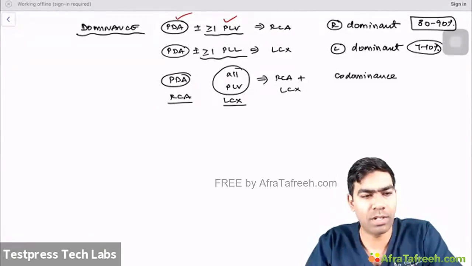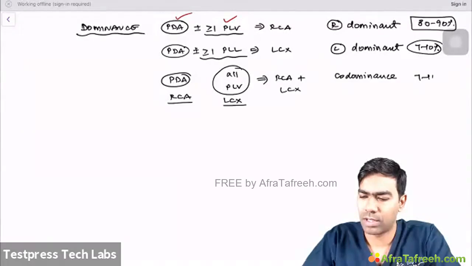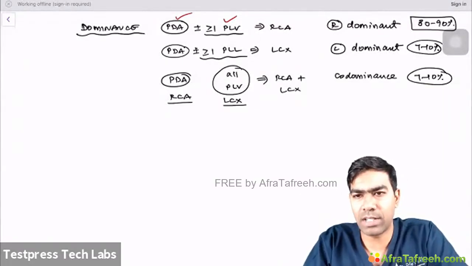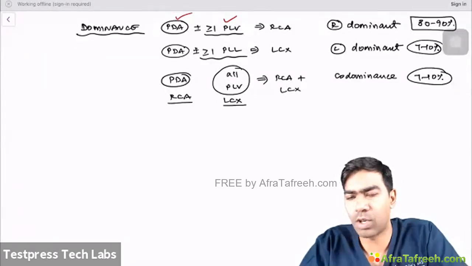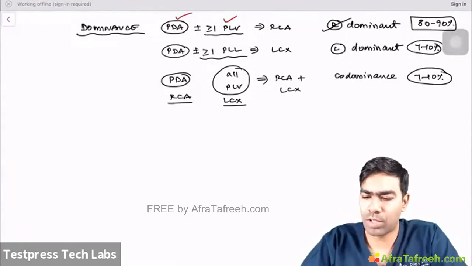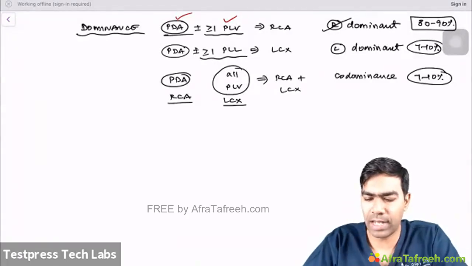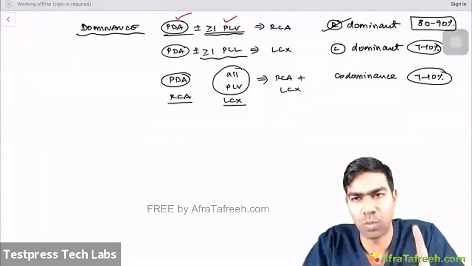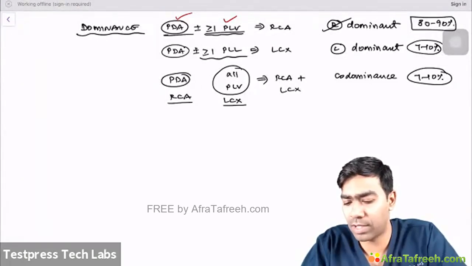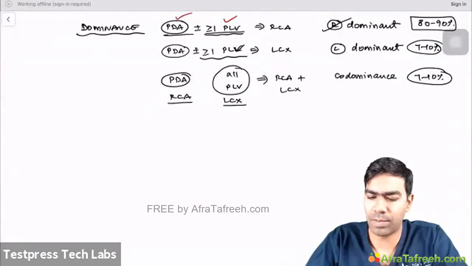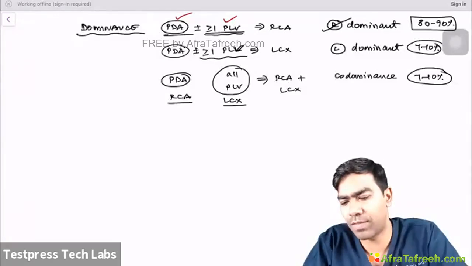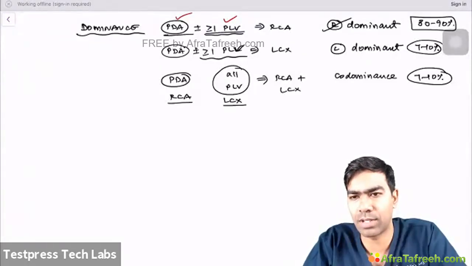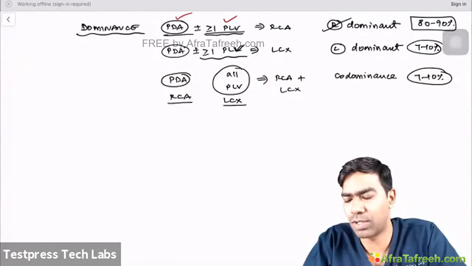If it's going to be a codominance, the percentage is going to be 7 to 10% again. Clear? So that is what we define as a codominant circulation. So of course, the most common is going to be the right dominant circulation, where the PDA, and at least one of the posterior left ventricular branches, will be coming from the RCA. Left dominant circulation will be where the PDA, and at least one of the posterior left ventricular branches, will be originating from the LCX. And if the PDA completely originates from the RCA and all the posterior left ventricular branches originate from the LCX, that situation is what we refer to as a codominant circulation, which is also the less common entity.